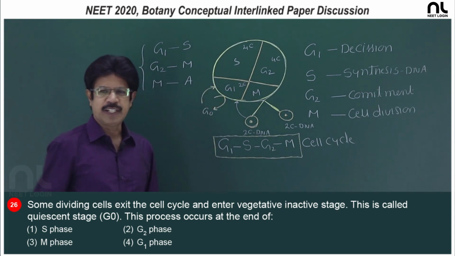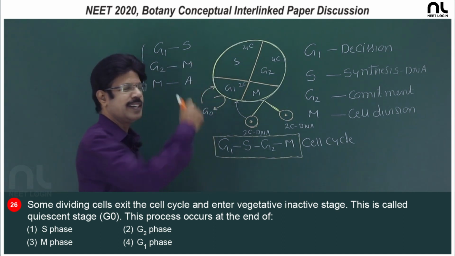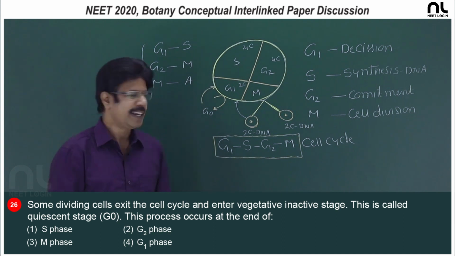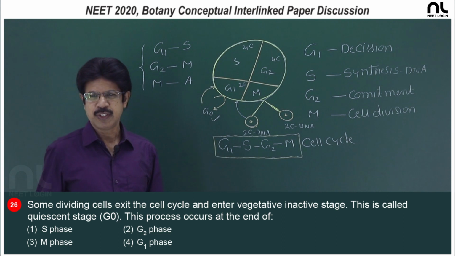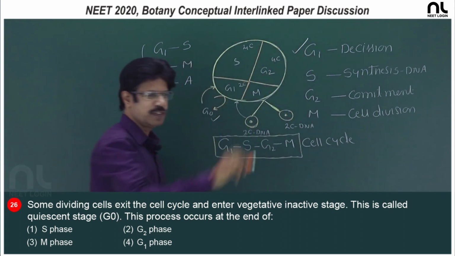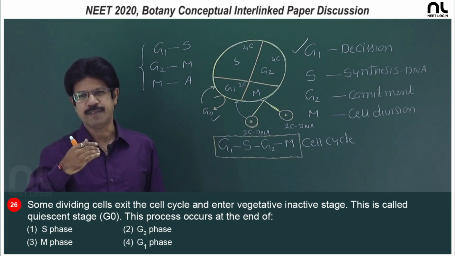In case of G1, when the cell receives the go ahead signal, it enters into S phase. If it does not receive any go ahead signal, it exits G1 and enters G0. So, the decision for cell division occurs at G1, whether to proceed to S or to exit G1.